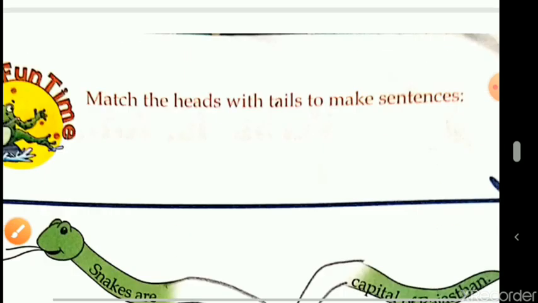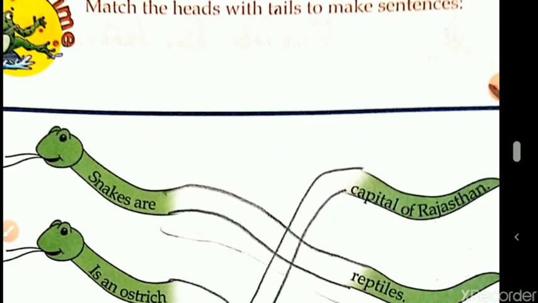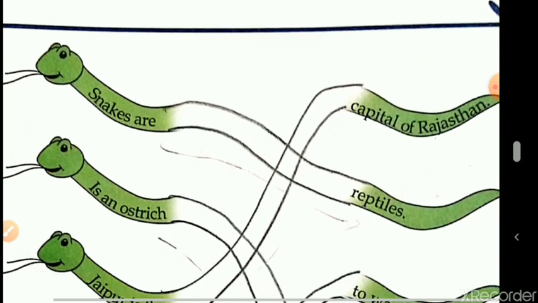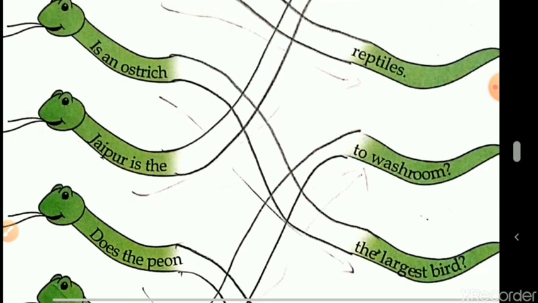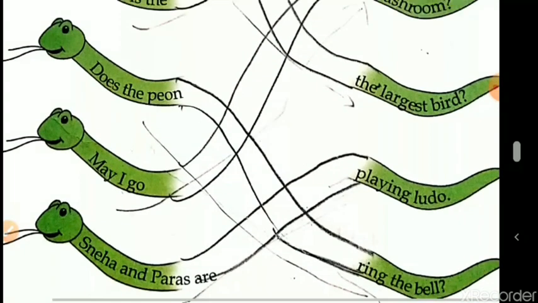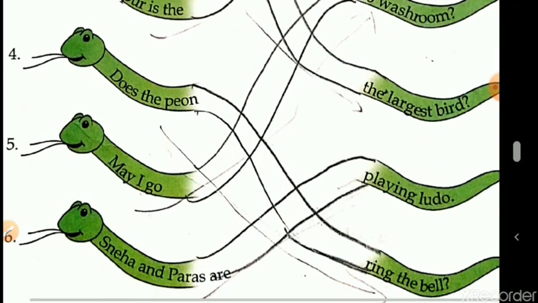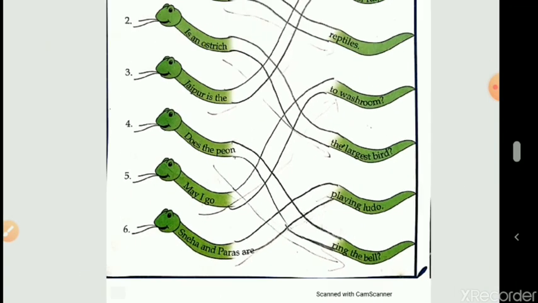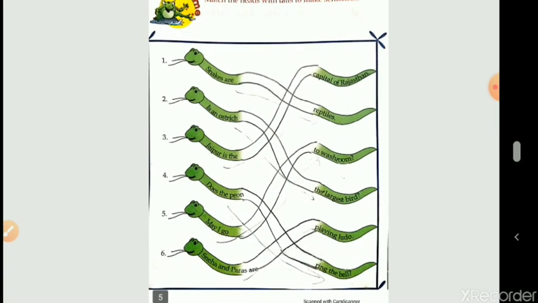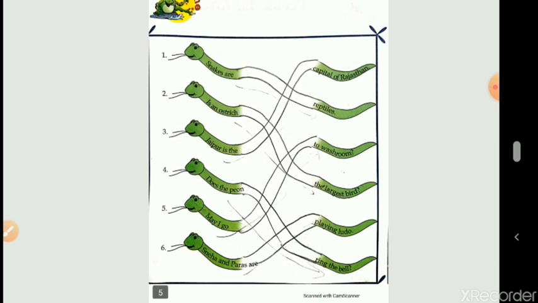Now students, the last exercise, and that's a fun exercise. Okay, match the heads with tails to make sentences. Some snakes are given and we need to match. Now students, we need to match. Now the first one is snakes are reptiles. Please match. Snakes are reptiles. Please match.